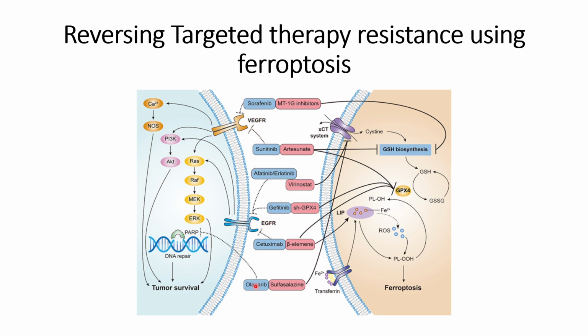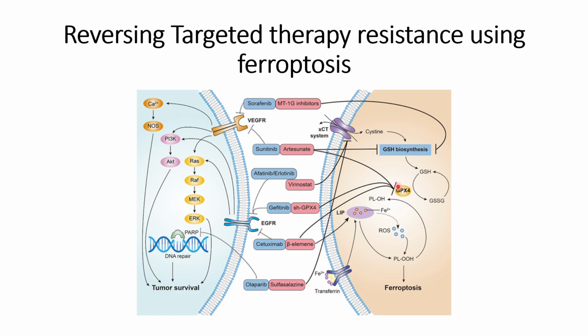For example, olaparib when treated with sulfasalazine, this inhibitor will prevent cysteine uptake within the cells, that will prevent GSH biosynthesis, and thereby the amount of